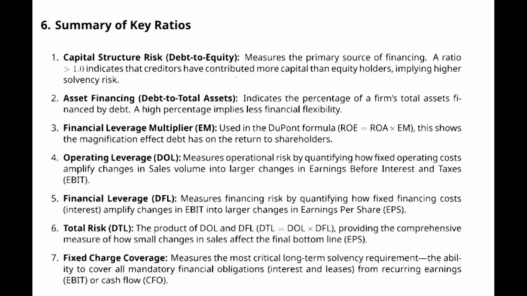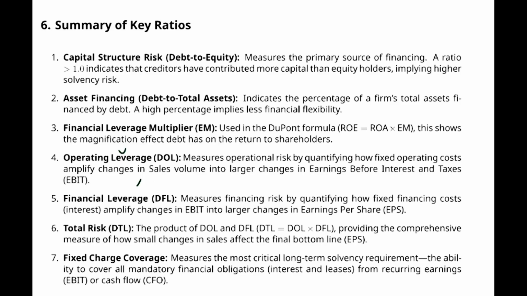Then the debt to total asset ratio, which indicates the percentage of the firm's total assets financed by debt. Then the financial leverage or equity multiplier. There are two types of leverage we discussed already, operating leverage and financial leverage.